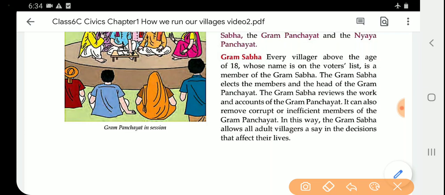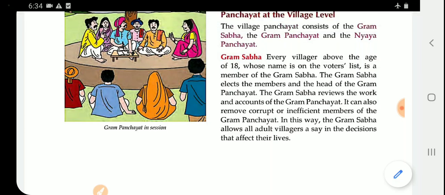The Gram Sabha elects the members and the head of the Gram Panchayat. The Gram Sabha also reviews the work and accounts of the Gram Panchayat and has the authority to remove corrupt and inefficient members who cannot perform their duties towards the panchayat.